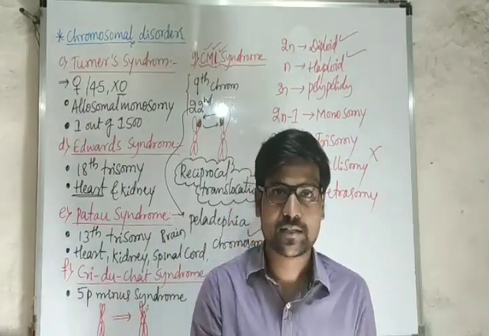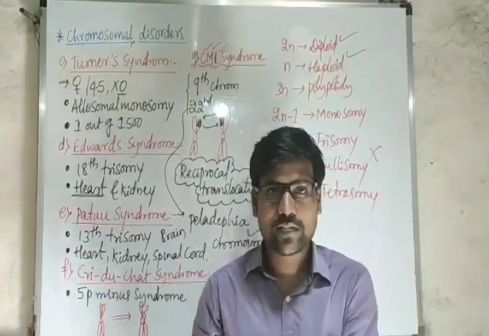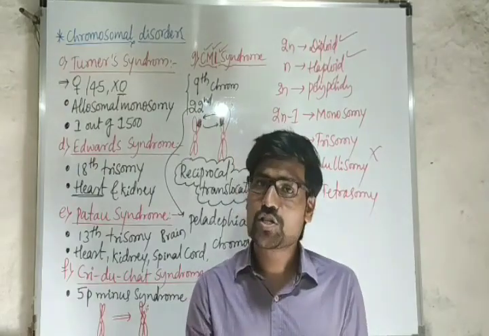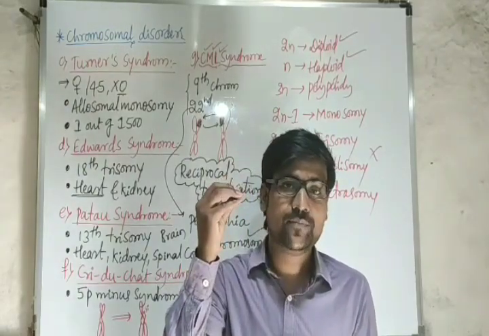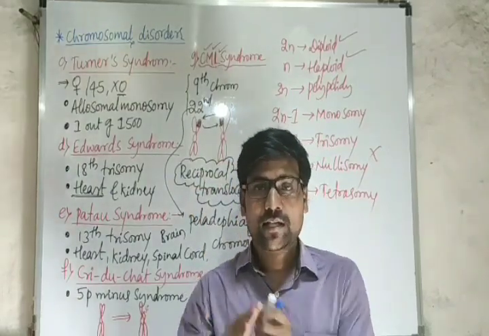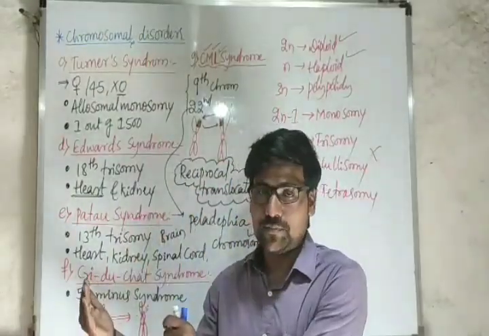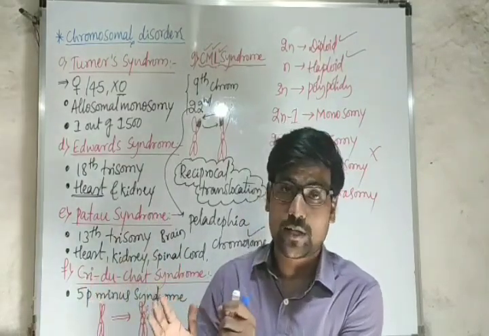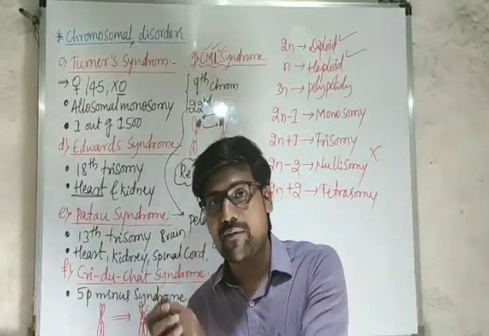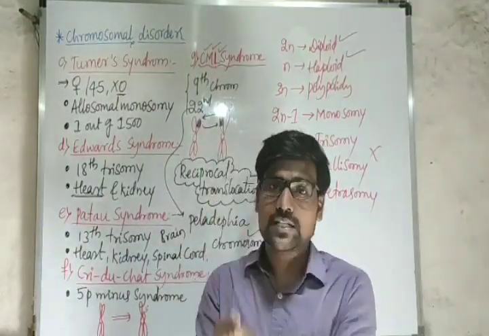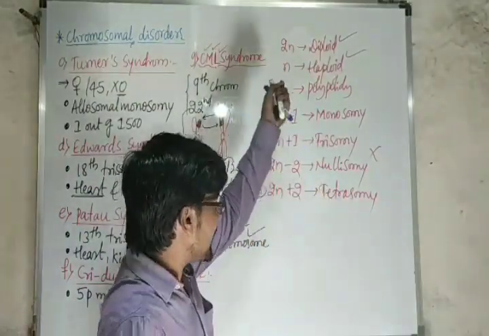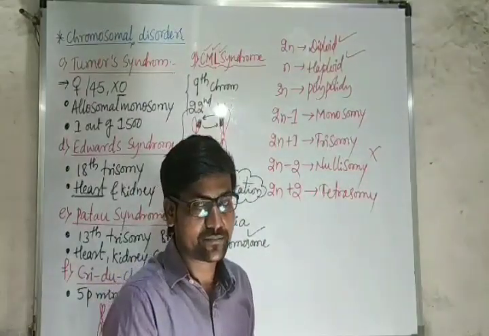If the question asks like this, keep one thing in mind: the percentage will be 50% always, right? In the majority of autosomal chromosomal disorders, the chance of passing the disorder to the progeny is 50%. Keep these conditions in your mind.